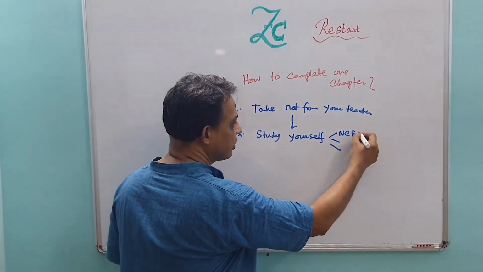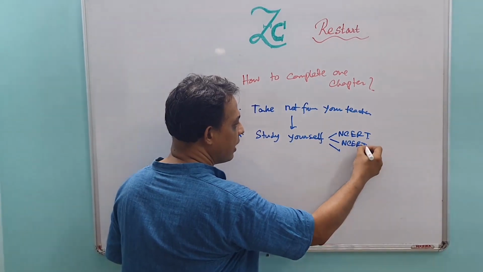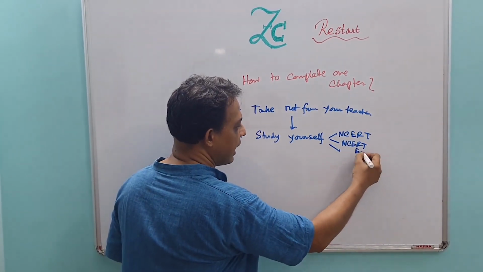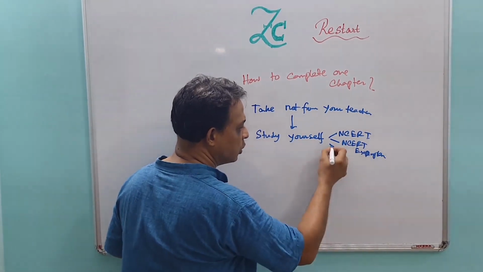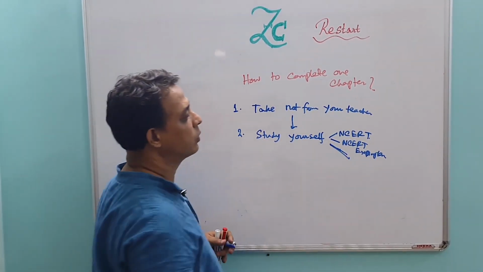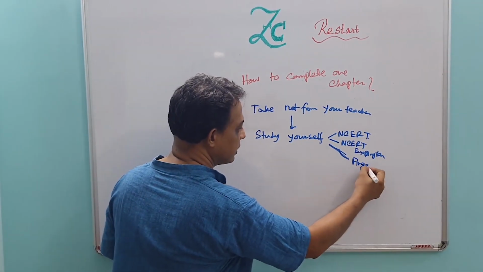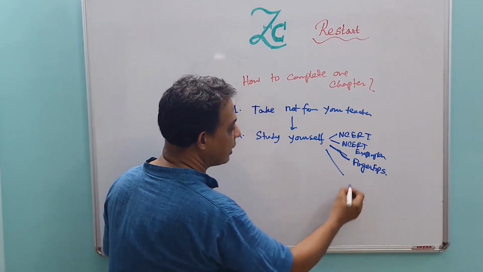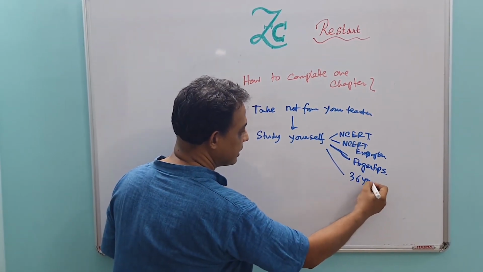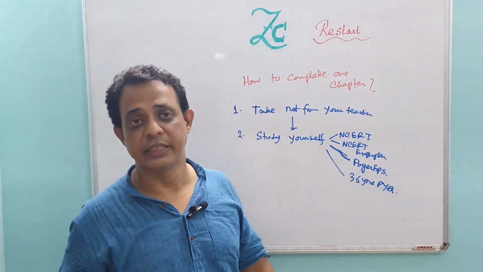NCERT first, followed by NCERT exemplar. You do not forget this book, followed by the Fingertips. And look at the 36 years previous year question book, MTG publication.